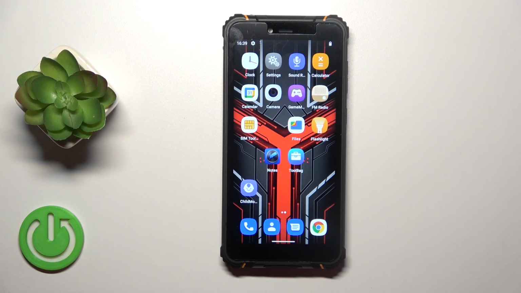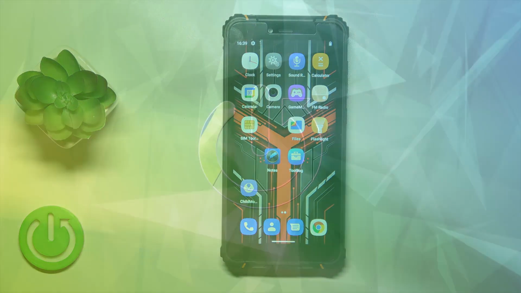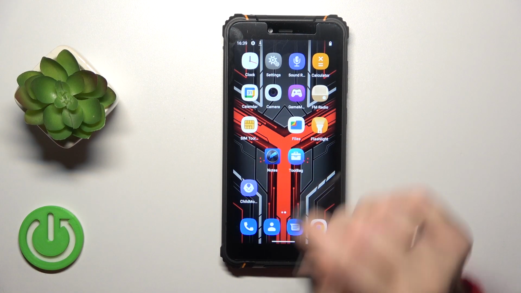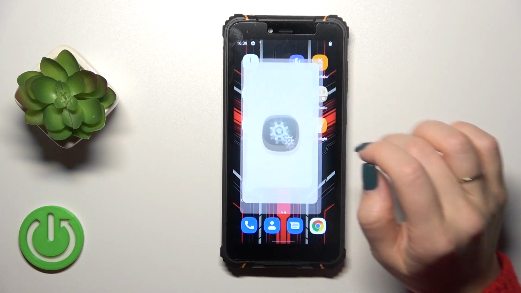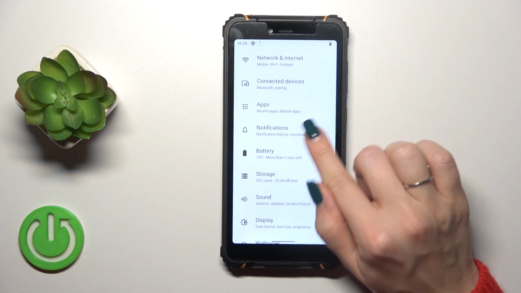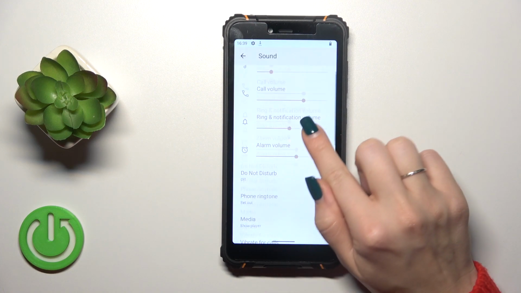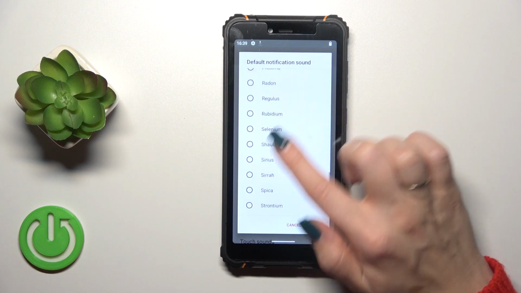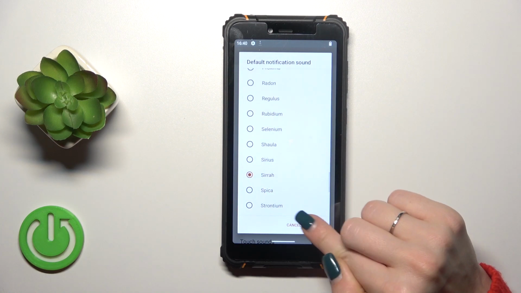Hi, today I'm running Hotwav T5 Pro and I'll show you how to change notification sound on this device. So first we should open the settings and then just tap to this sound section. Scroll down and find default notification sound and switch your current sound to one from the available sounds.